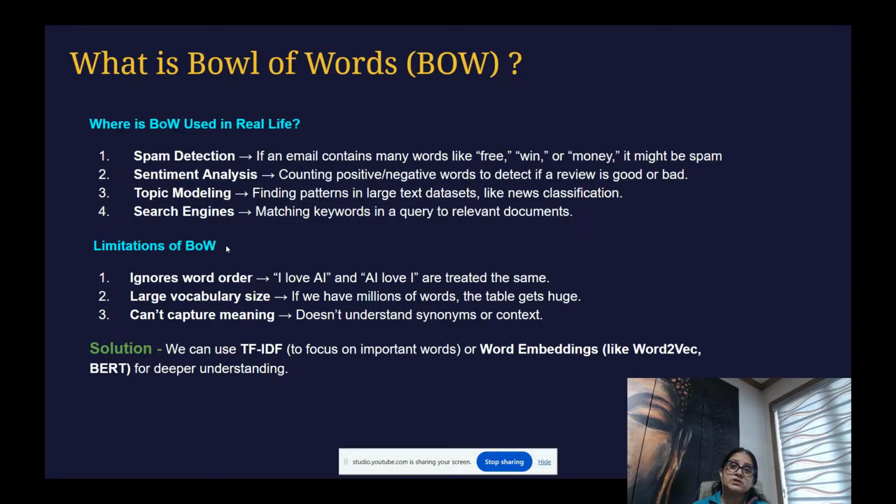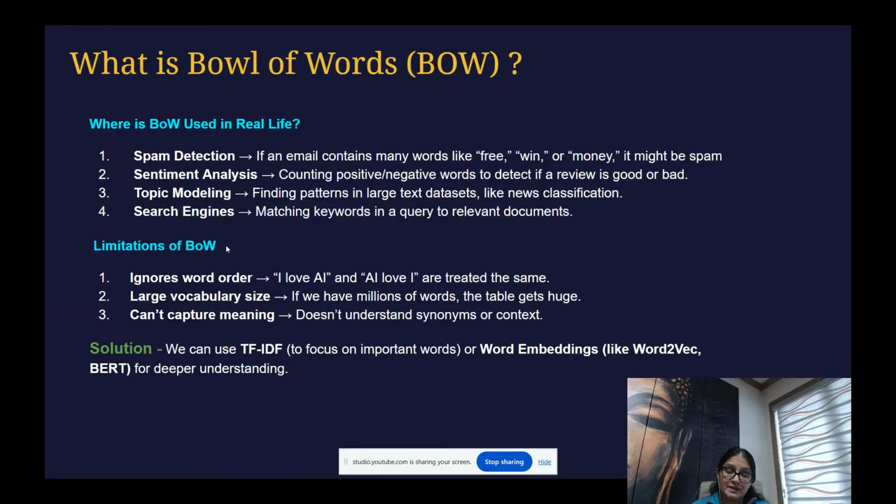This is the algorithm working behind it. It will pick up the whole article or text written in the email, analyze each and every word in your email, and then assign a weightage, 1 or 0, something like that. According to that, it will help you detect whether this is spam or not.